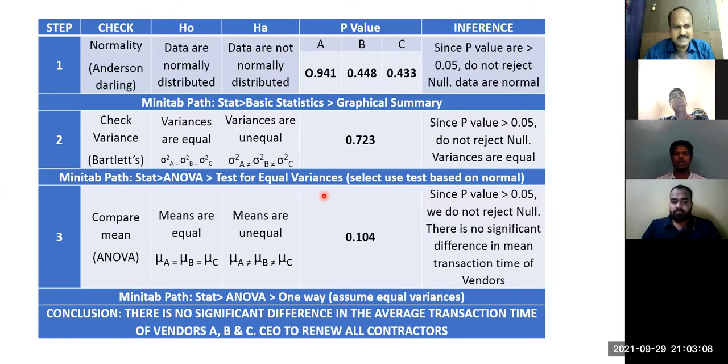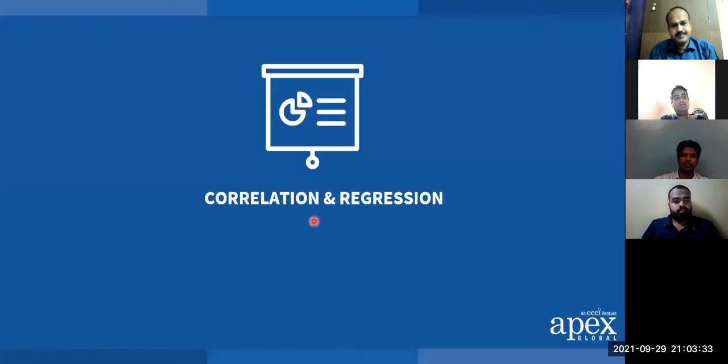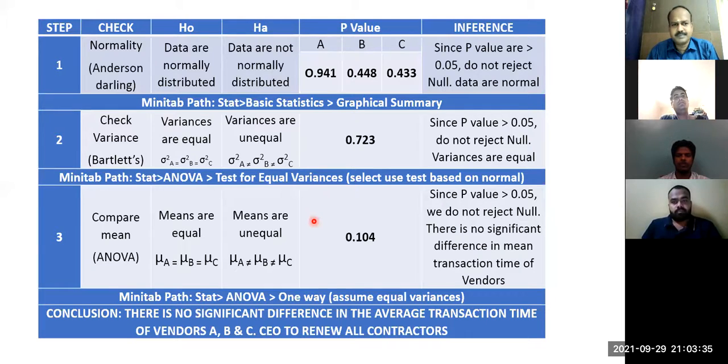Seriously, your process is under the influence of a special cause. Fix the special cause and then make a comparison. How is A, how is B, how is C? If things are not normal, making a comparison is not good, right? And always normality is expected. Agreed? Fine. So what else?